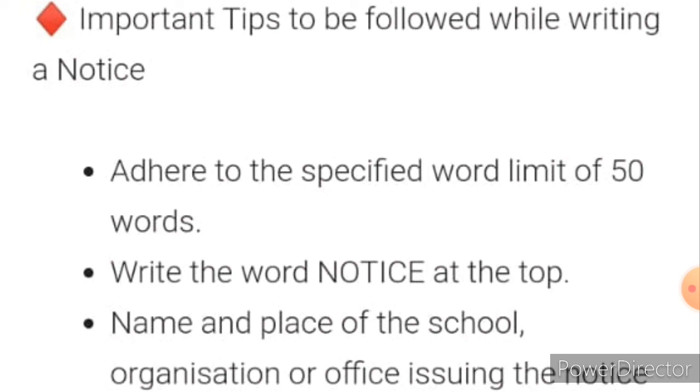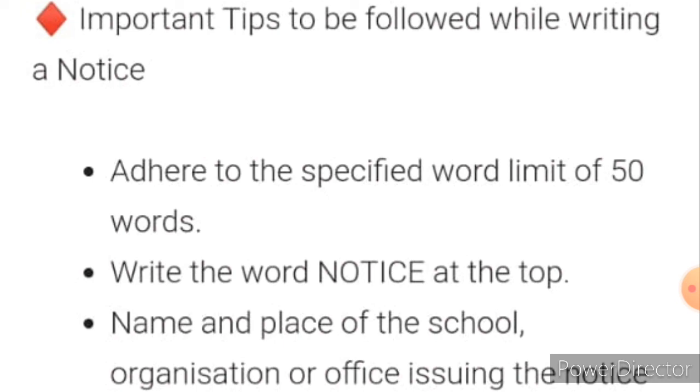The word limit should be minimal, at the maximum 50 words. So listen, children, you have to concentrate first on the word limit. How you have to write, what message you have to convey. Only a short message, short information, you can write in the notice.